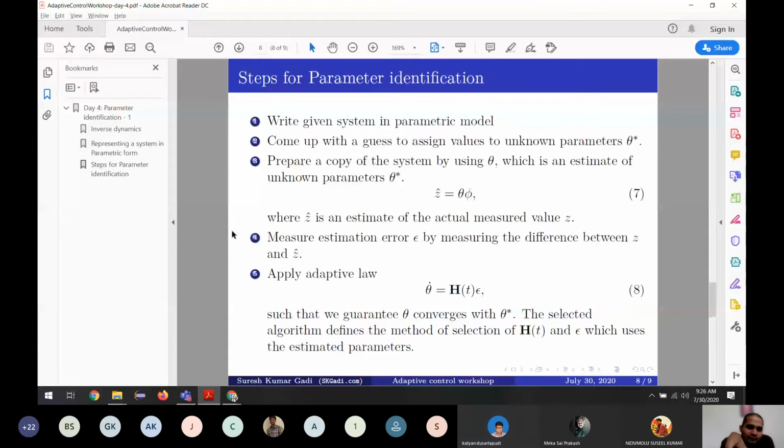So how do we do it? The first step is to write the parametric model. Before I proceed, does anyone have any other doubts? Please ask me.